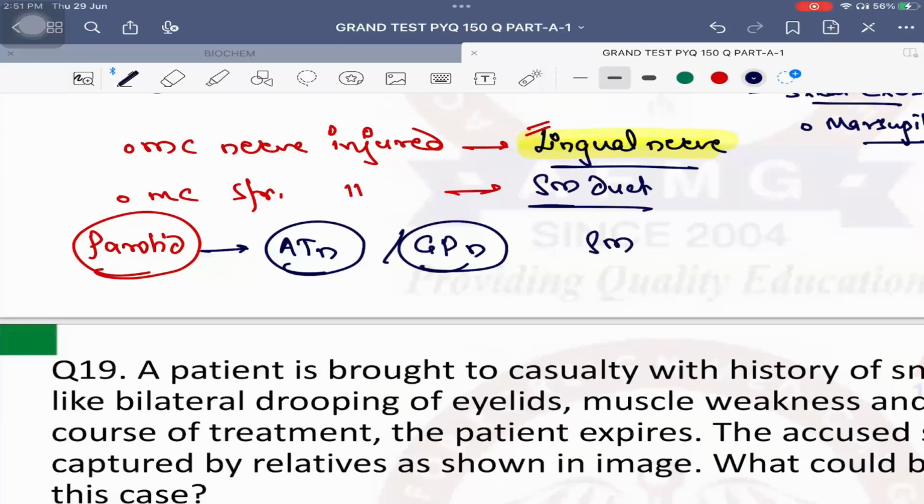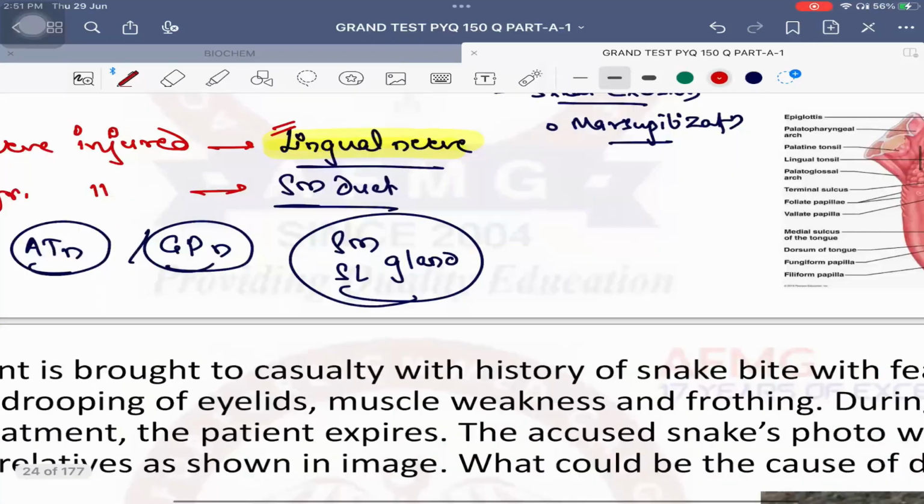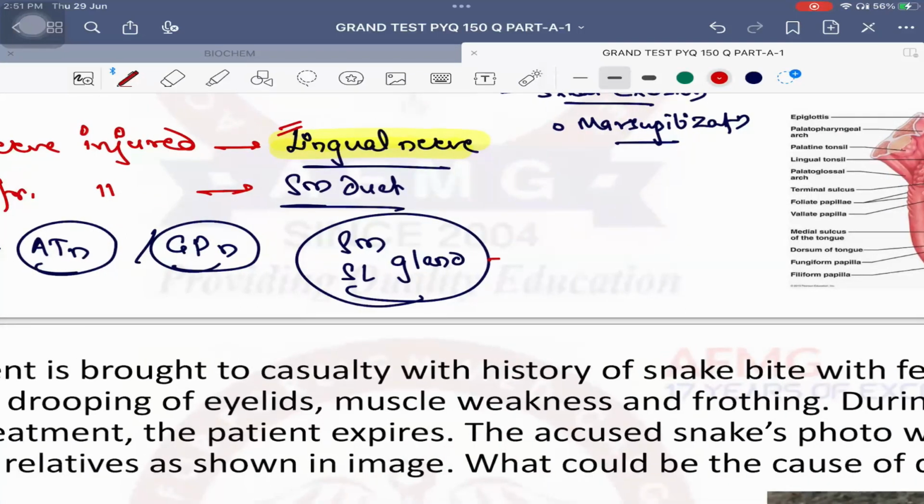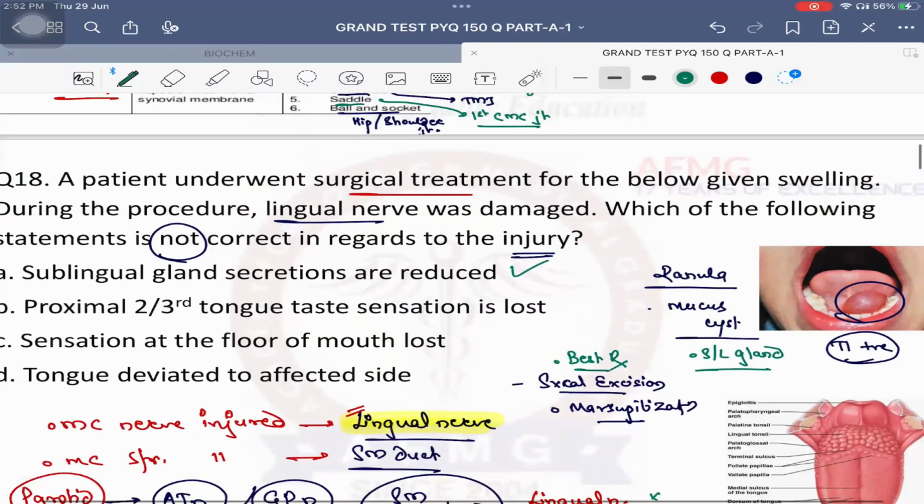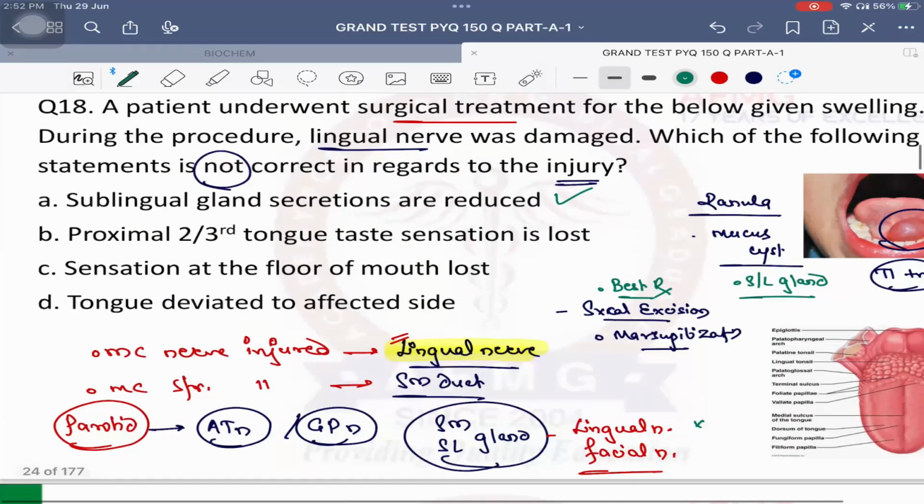Next is the submandibular and the sublingual gland. For submandibular and sublingual gland, guys, the supply is by the lingual nerve and branches of the facial nerve. Please remember branches of facial nerve. These will supply the submandibular and the sublingual gland. So if lingual nerve is damaged, will there be decreased secretion from sublingual gland? Yes, there will be decreased secretion from the sublingual gland. That's a true statement.